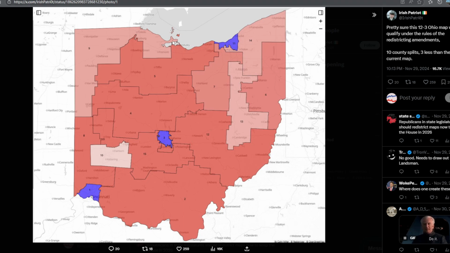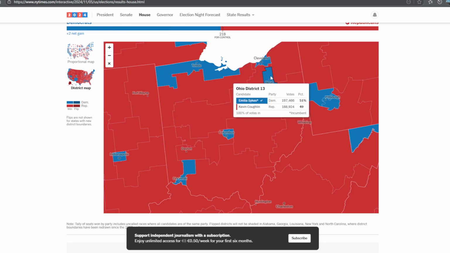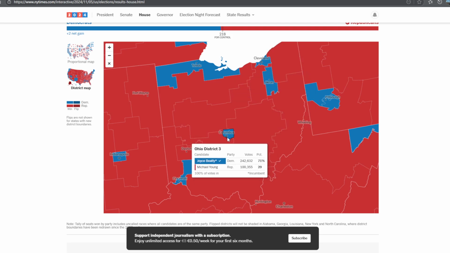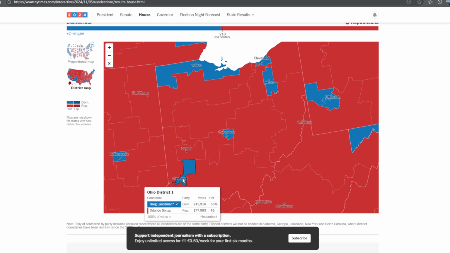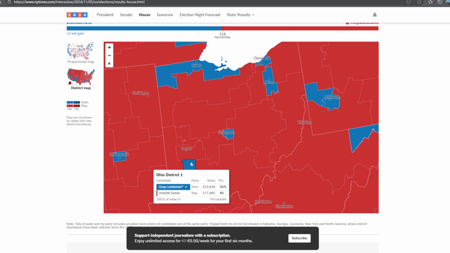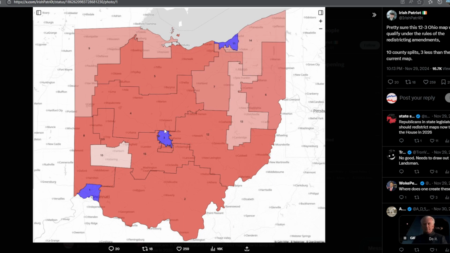It's a little bit more Democratic to the east, to the western part, but for the rest, Akron has its own district right now. This will not happen. It's also a 2-point swing, nothing to worry about. Here's a 10-point swing in this district, but they're putting together all of Cincinnati instead of going to the suburbs so they can have a better way there. Columbus, I think it's mostly the same, as you can see here.